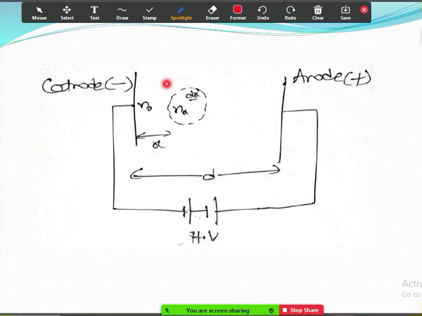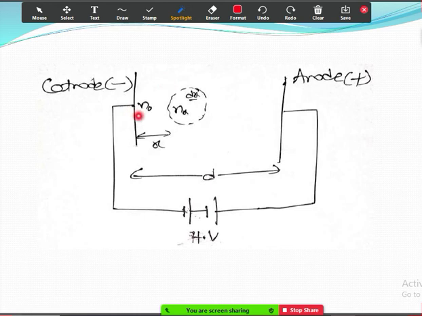So those two electrons will collide with two more atoms and release two more. Those four will collide with four, so four and four will cause eight. Eight will collide with eight more, so they will release sixteen. Likewise, the electron number will multiply. There will be a lot of collisions in less time, and a lot of electrons will be available.